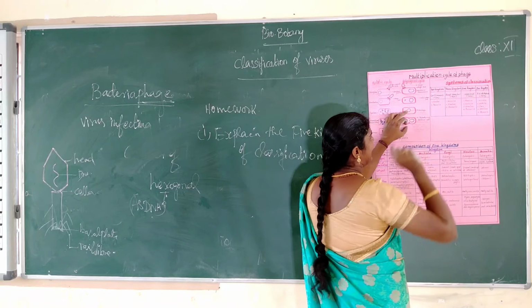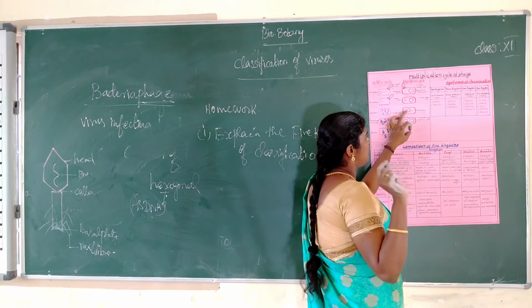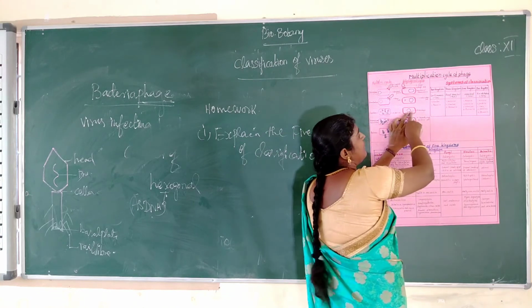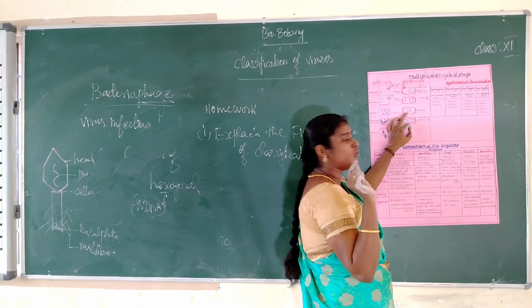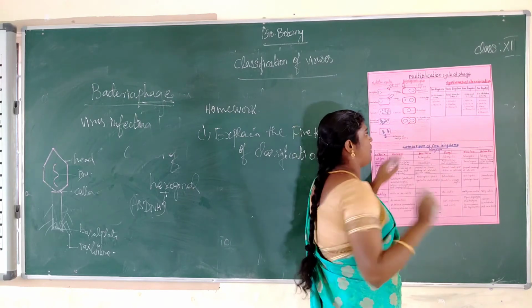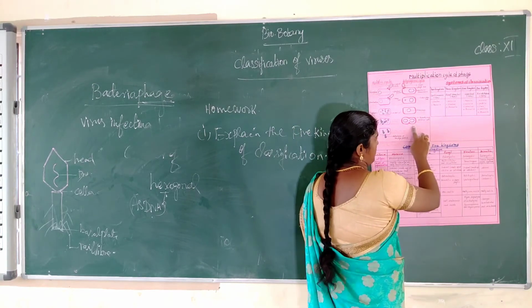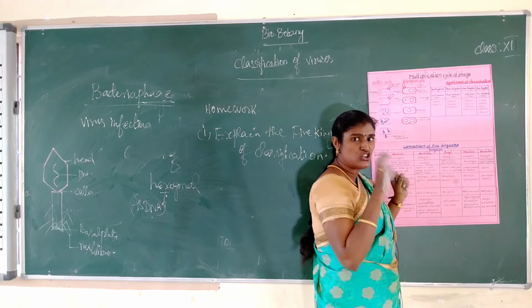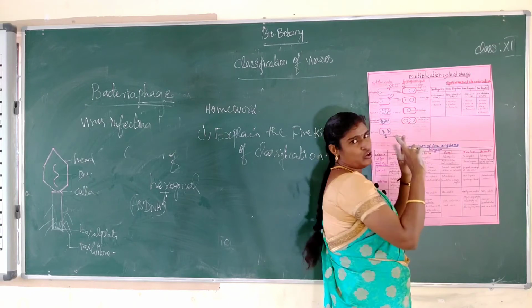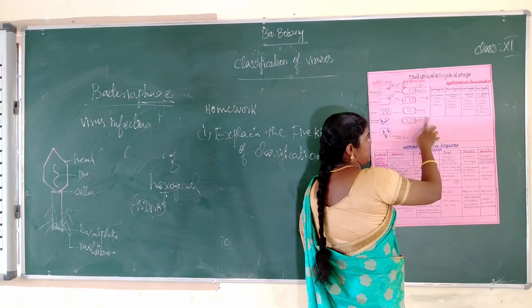So third one, the integrated phage is called prophage. This stage is called prophage. Integrated phage DNA is known as prophage. Next one, reproducing bacterial cell. What is the meaning of reproducing bacterial cells? The phage DNA gets integrated into the host DNA and gets multiplied along with the nucleic acid of the host. ரெண்டா divide ஆகும். Okay, reproducing bacterial cell.